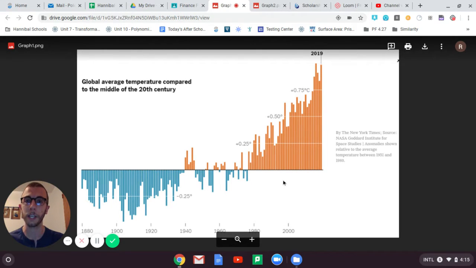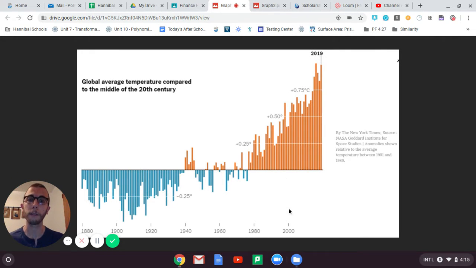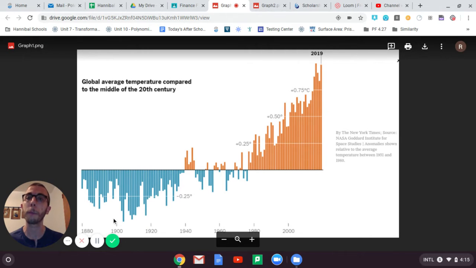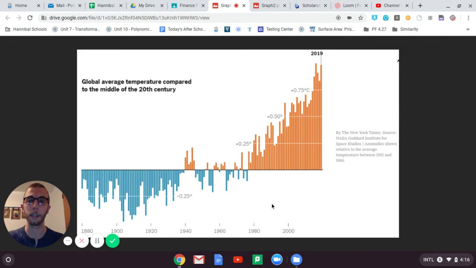Normally, we're used to seeing the baseline of a graph at the bottom of the page, but here it's not, because there needs to be room for these bars to come down, and then more room for these to come up. And we'll talk a little bit more about that.